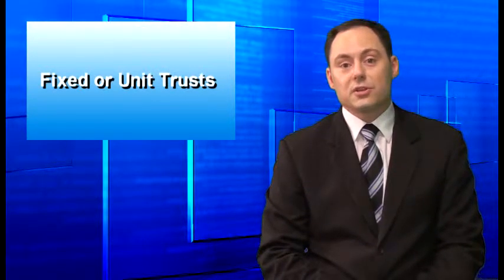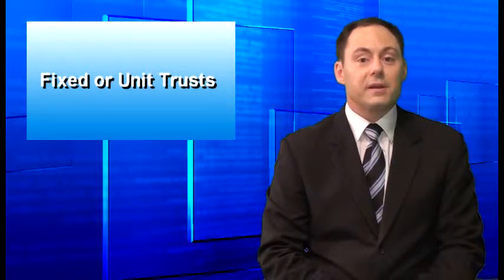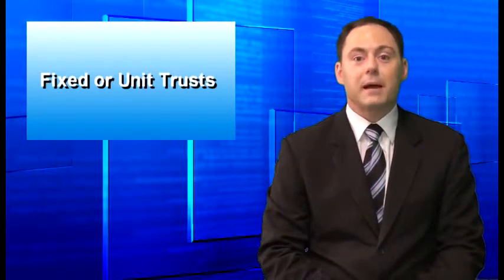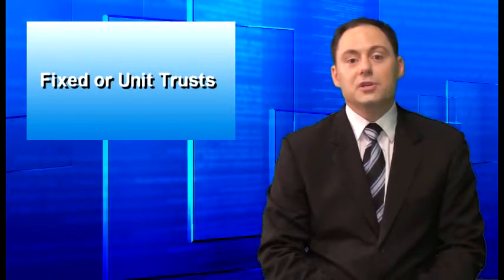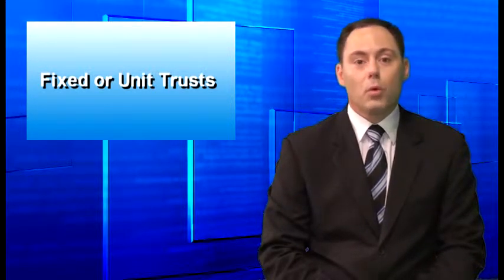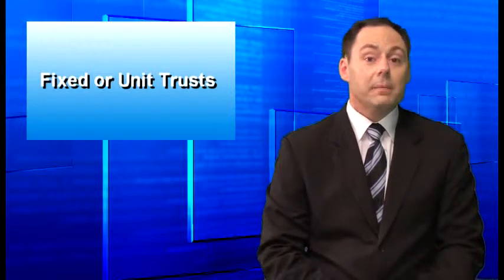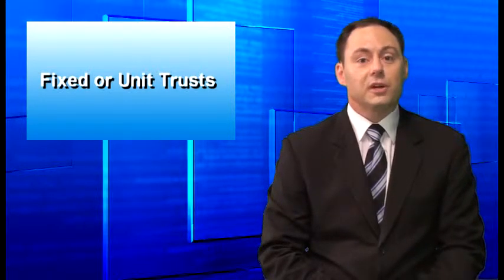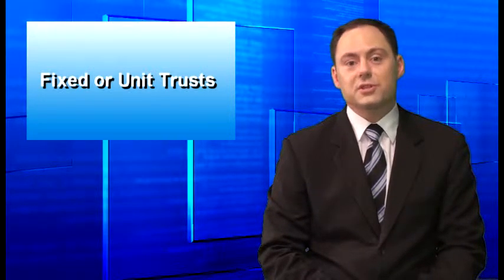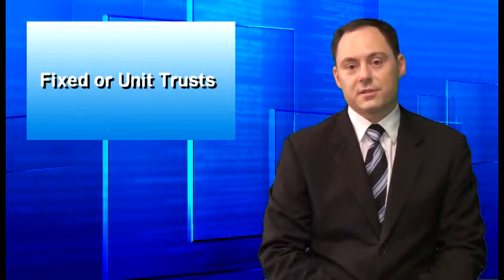A unit trust is a type of fixed trust where each beneficiary owns a specific number of units. Each unit holder is entitled to a proportion of the income and capital distributions of the trust. Many publicly listed enterprises adopt this type of trust, such as the managed investment funds, for example.